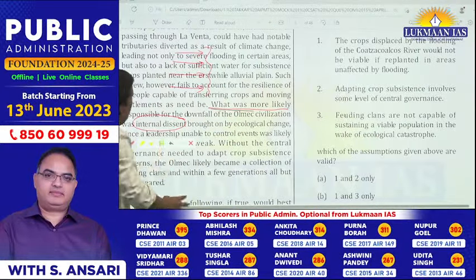However, what was more likely? If you understand this kind of keywords, by the time you finish the paragraph, you need not read the correct option. See, what can happen even with some practice. Let's say somebody says, I scored 99 plus, 99.9 in CAT.